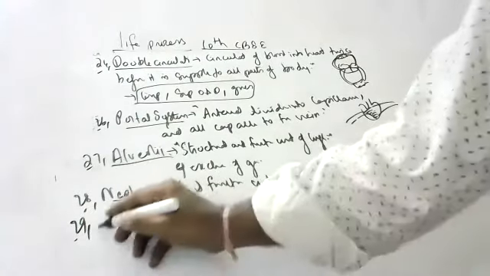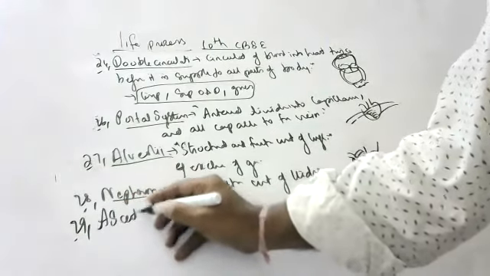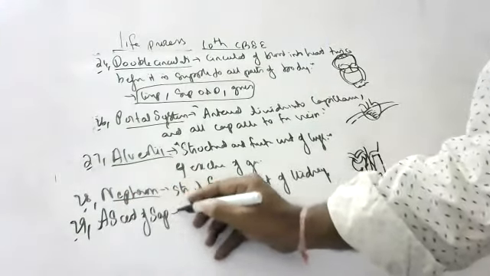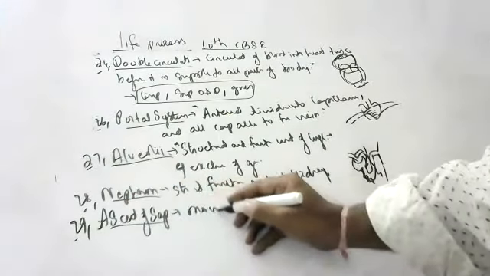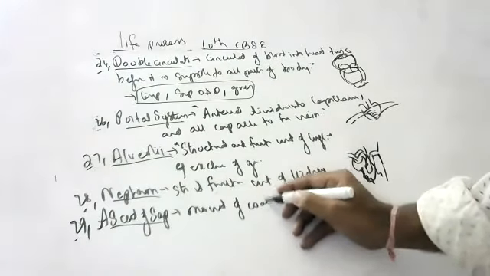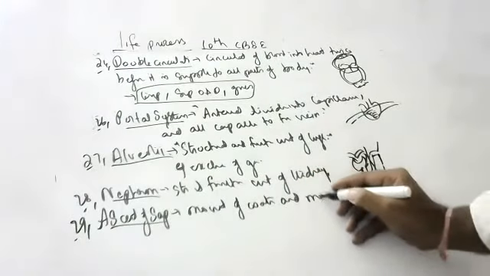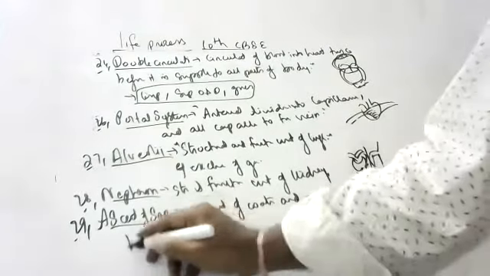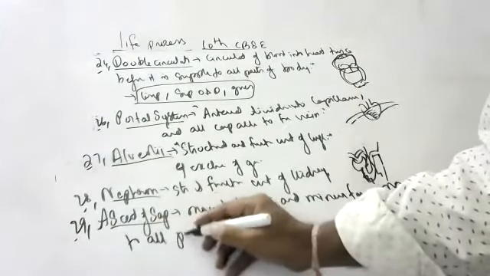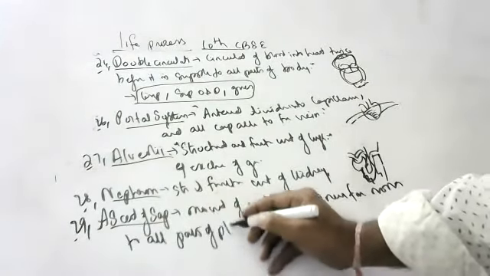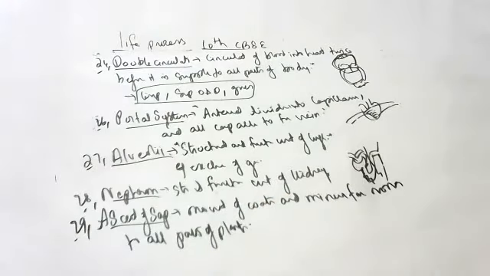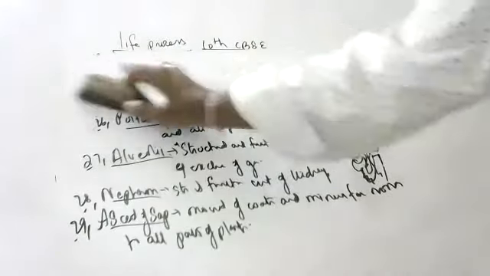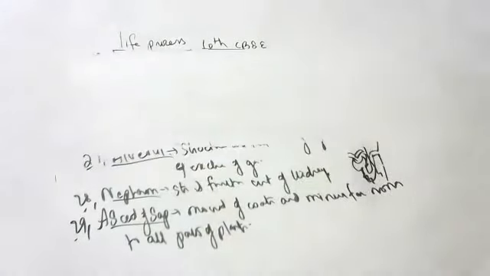What do you mean by ascent of sap? Ascent of sap is the transportation of water. Movement of water and minerals from roots to all parts of the plant. Movement of water from roots to all parts of the plant is called ascent of sap.